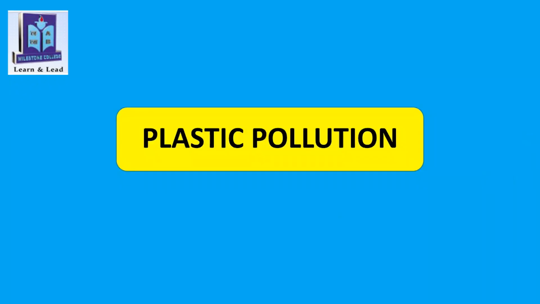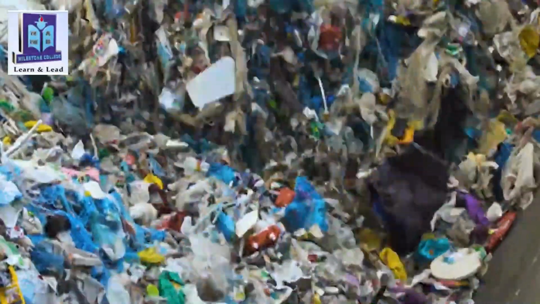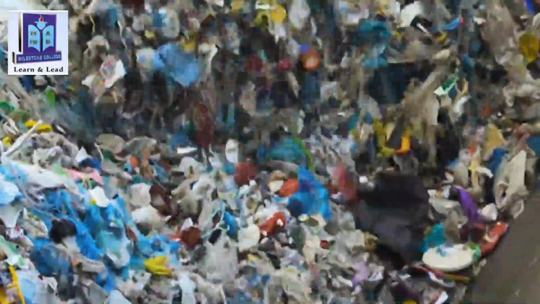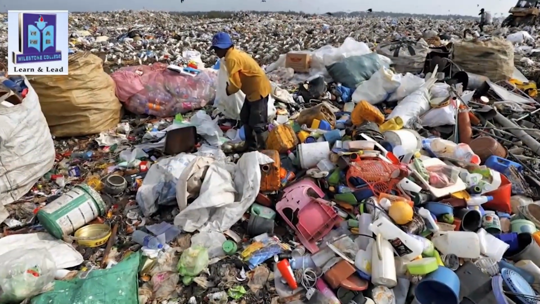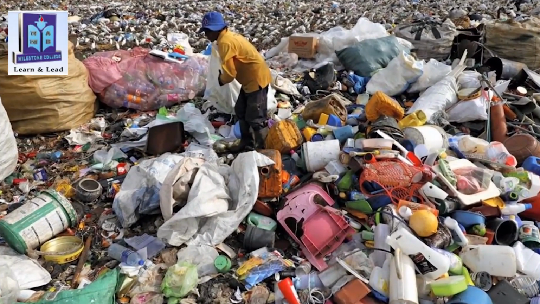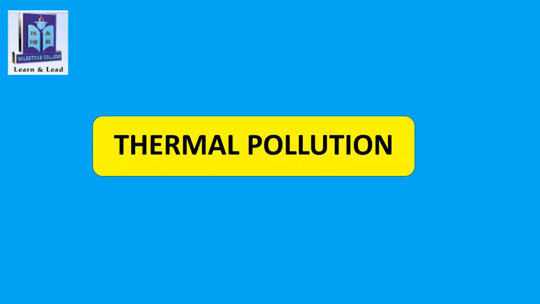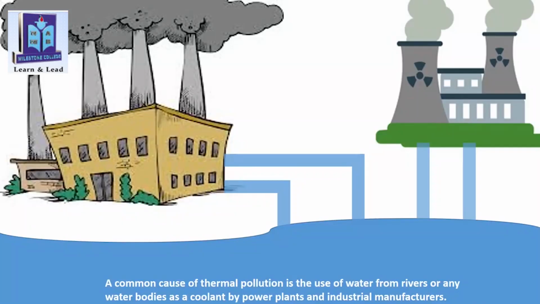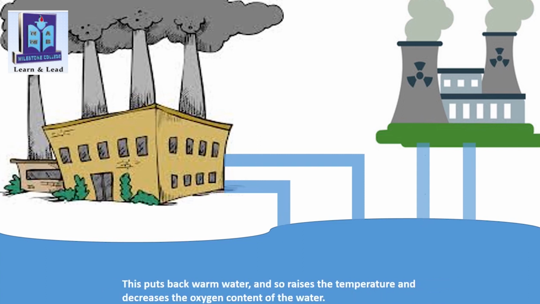Plastic pollution. Plastic pollution is the accumulation of plastic products in the environment, which adversely affects animals and humans. Thermal pollution. A common cause of thermal pollution is the use of water from rivers, or any water bodies, as a coolant, by power plants and industrial manufacturers. Then they put back warm water into the river, and so raises the temperature, and decreases the oxygen content of the water.